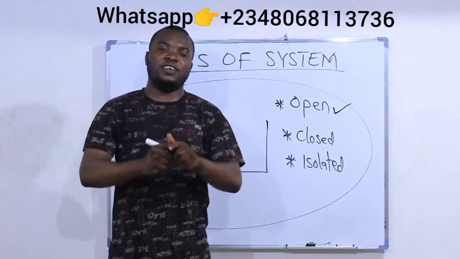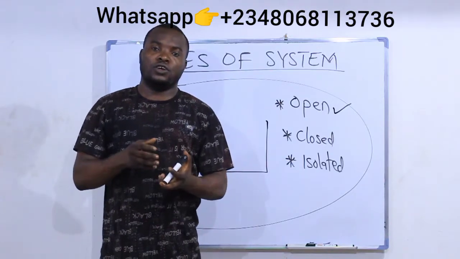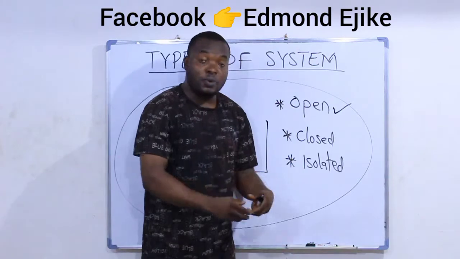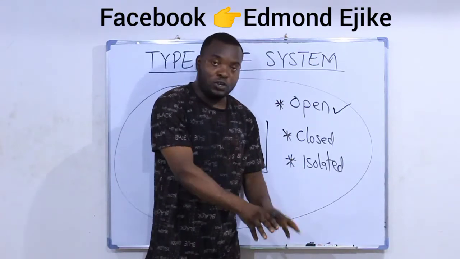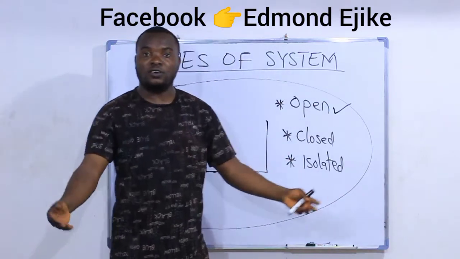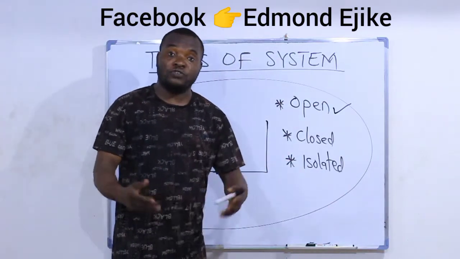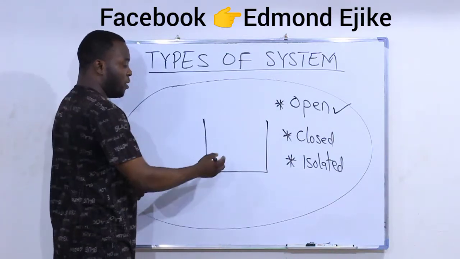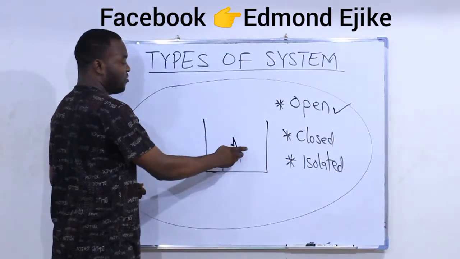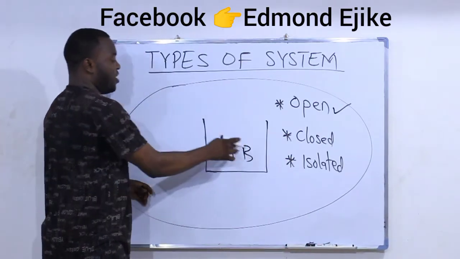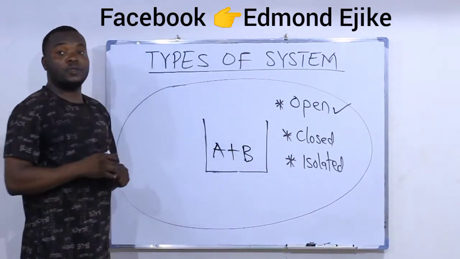Just imagine an open system to be like your pot, the pot used in your kitchen. You want to make a soup. After putting all the ingredients, you left the pot uncovered, you left it open. That is an example of an open system. As you can see, in an open system, these are our reactants, A and B. They are the reactants inside the system.